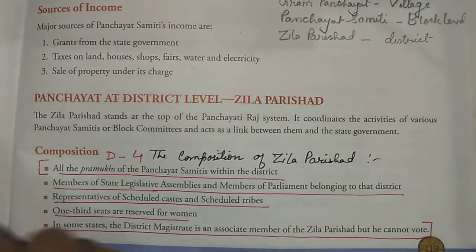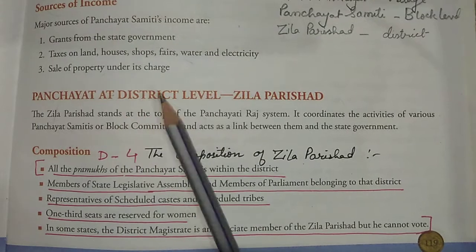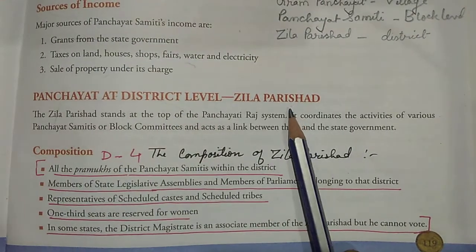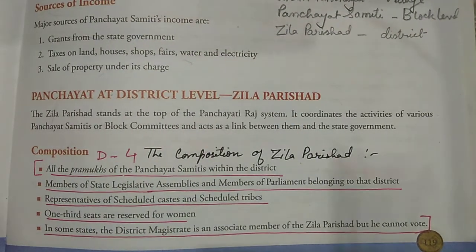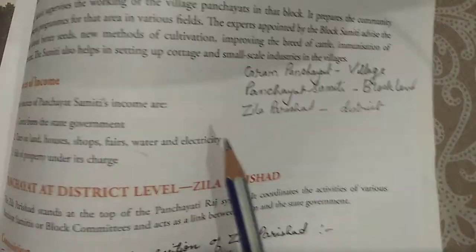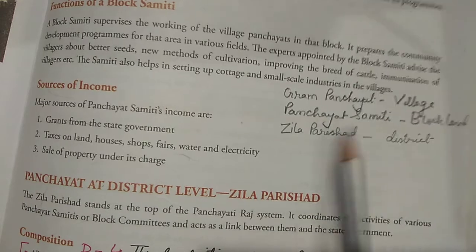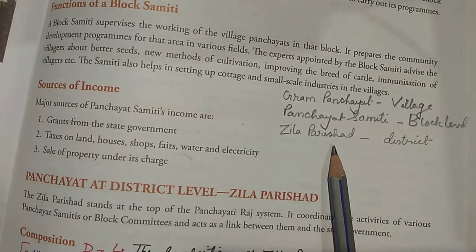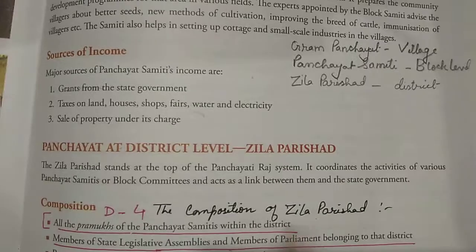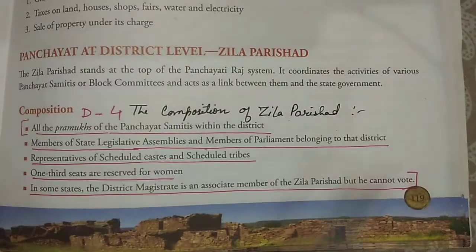Now the panchayat at the district level, that is the zilla parishad, is the top head. As I have explained earlier, there is a three tier system in local self government: the gram panchayat, second the panchayat samiti, and at the top, the zilla parishad. This is at the district level. So finally we are coming to discuss the zilla parishad.